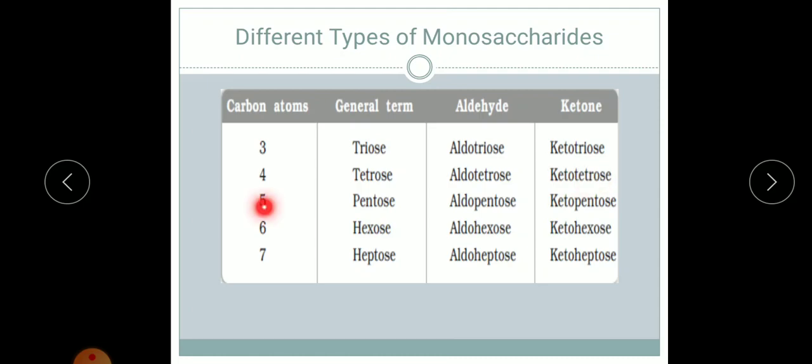For 5, pentose, aldopentose, ketopentose. For 6, hexose, aldohexose. Glucose can be called aldohexose because it has 6 carbon atoms and an aldehyde, and fructose can be called ketohexose. Similarly for 7, heptose, aldoheptose and ketoheptose. This is the general idea of how to name monosaccharides by their number of carbon atoms.